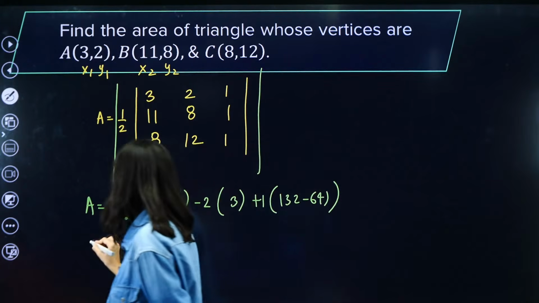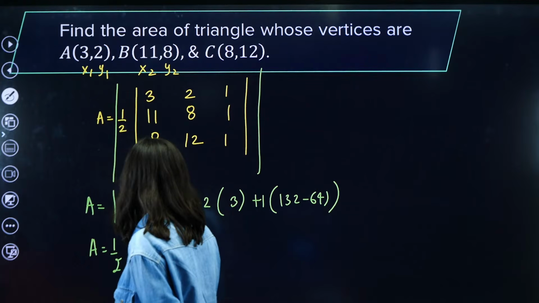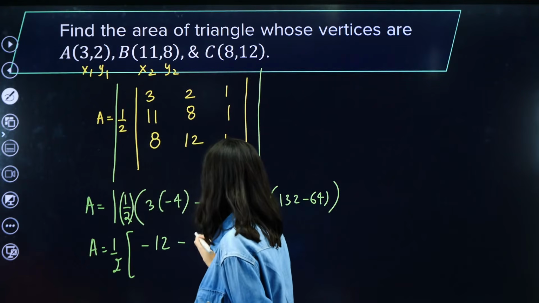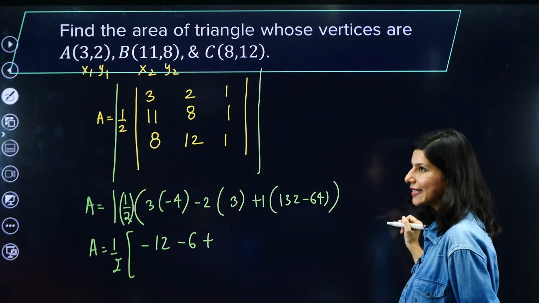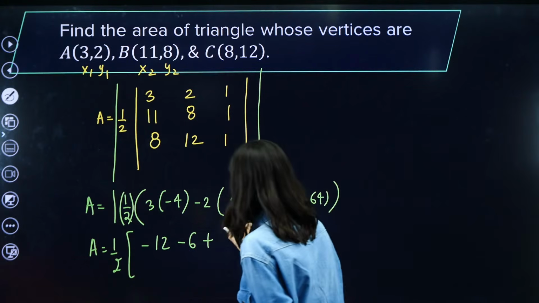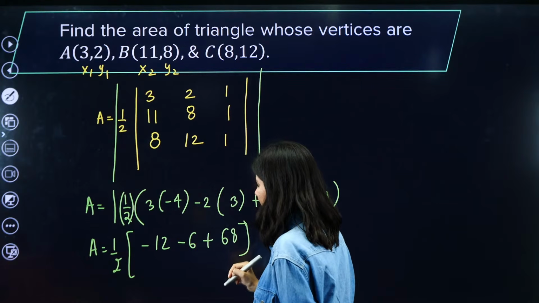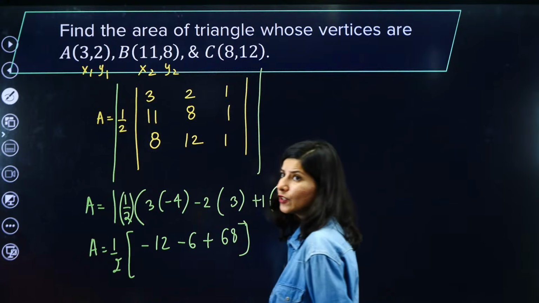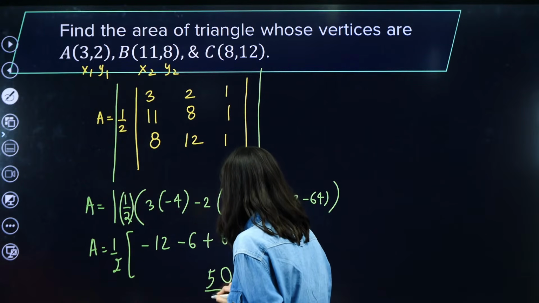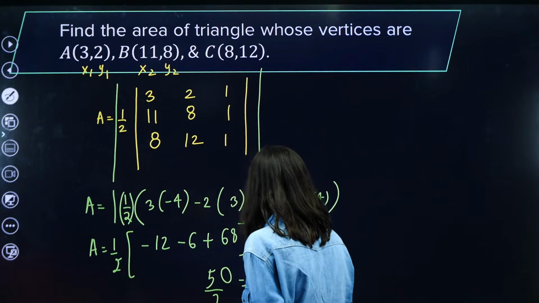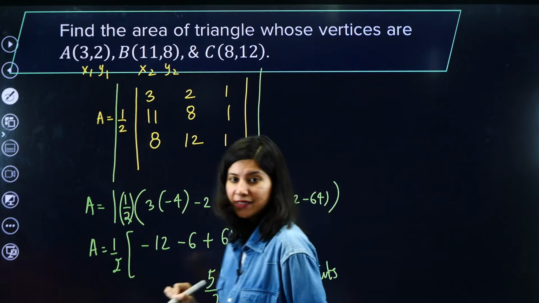So area will be half, and this is minus 12 minus 6 plus 132 minus 64, which is 36 plus 32, that is going to be 68. 68 minus 18 will be 50 by 2, so 25 square units will be the correct answer.